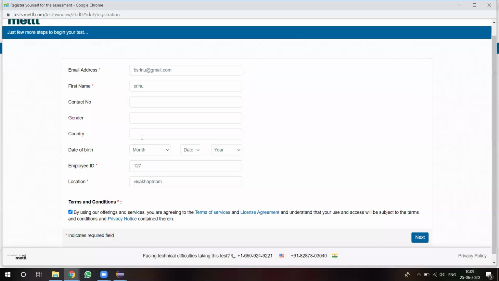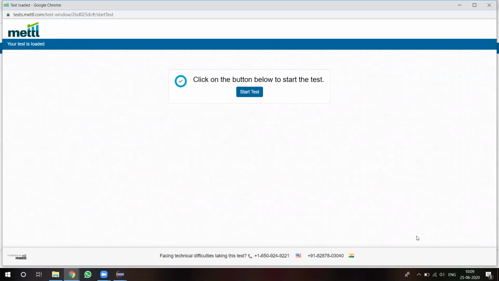For the main exam, we have to specify all the fields properly. And for the main exam, we have to specify only the PBL registered mail ID. For the demo exam, you can give your Gmail or anything else, anything is okay. For the demo they will not check whether it is a registered mail ID or not. For the main exam, you must use only your Wipro PRP registered mail ID, otherwise you are unable to start the exam. Once you click on next, it asks to start the test.